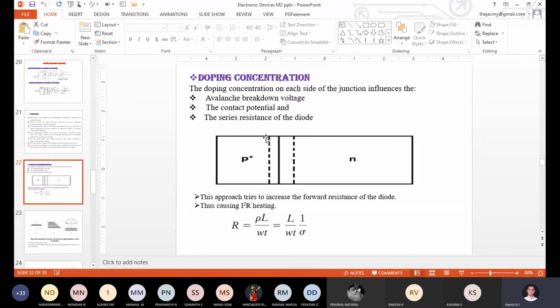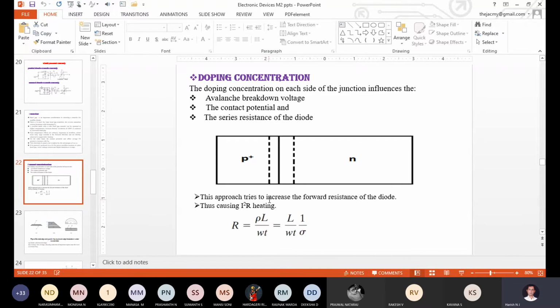Contact potential means the cut-in voltage or depletion layer voltage. So that cut-in voltage level also increases, such that I am going to decrease the power dissipation. That is the main drawback or disadvantage of the doping concentration concept. At the same time, for decreasing the resistance, what changes did I make in the physical or geometrical shape of the PN junction diode?